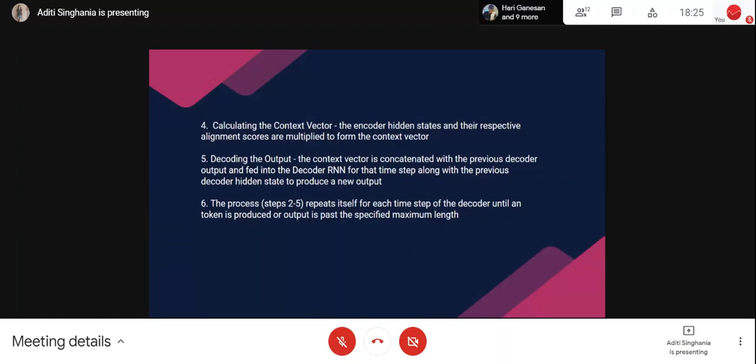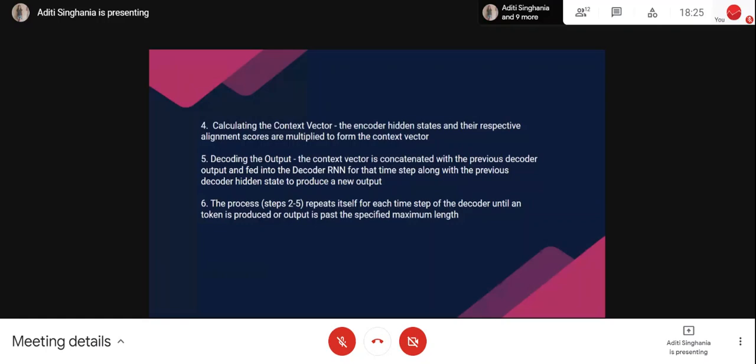Now, one thing to keep in mind is that for our target sequence, while you write the code, we add a start and an end token. Why do we do that? See, you already know my name is Aditi Singhania because you're familiar with English. Now, suppose you're not familiar with Gujarati. How would you know the length of this sentence in Gujarati? My name is Aditi Singhania is 5 words in English, but in Gujarati, what would be the length? I don't know. Similarly, my model doesn't know.